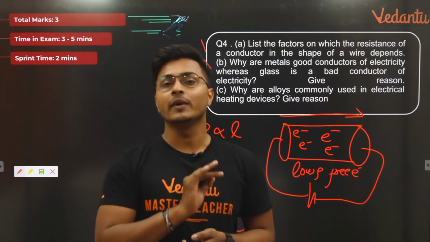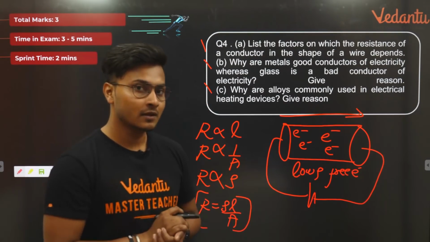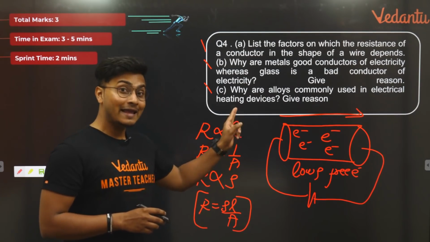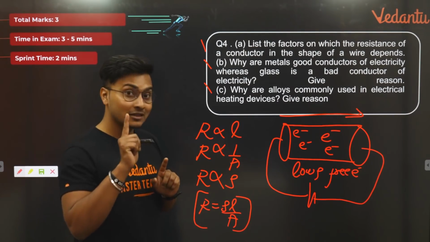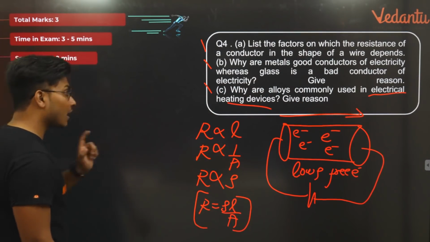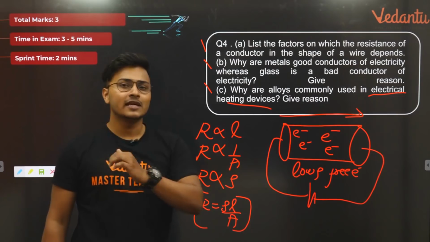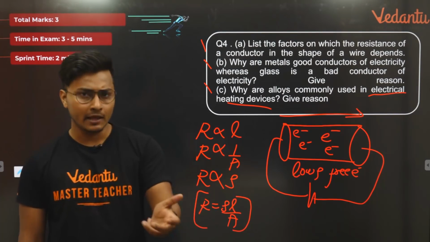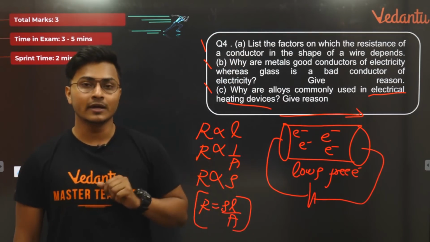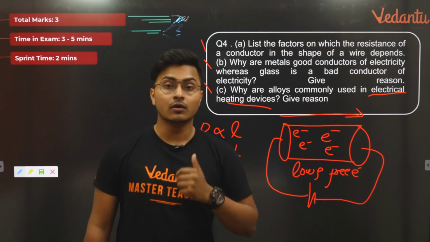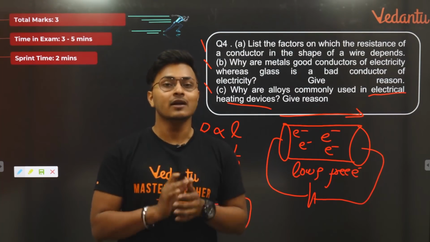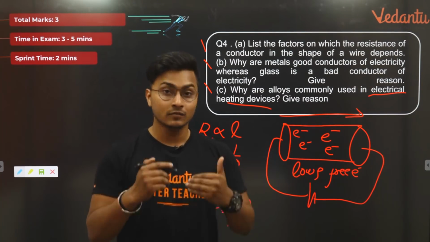This is a very good question. Give reasons. Whenever we take electrical heating devices, remember this. First understand what heating devices means and why the electrical concept comes in here. Heating devices are things like an electrical iron, a toaster, a geyser, an oven, an induction cooker. All of these are nothing but heating devices which heat stuff, isn't it?